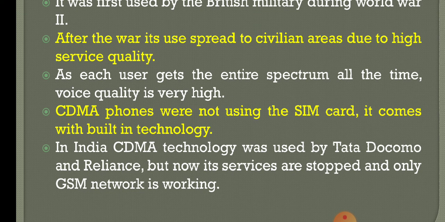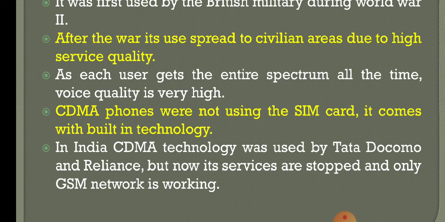CDMA is code division multiple access. This concept does not use a SIM card, but GSM uses a SIM card separately, and with the help of that SIM card it accesses, sends and receives data. But in the case of CDMA, there is no SIM card.